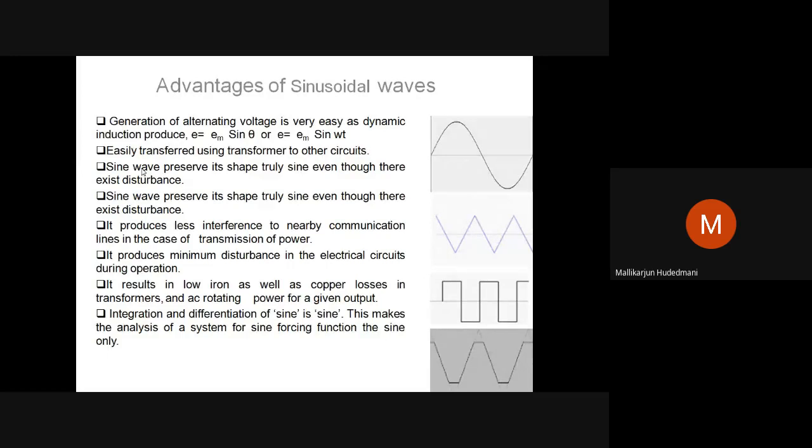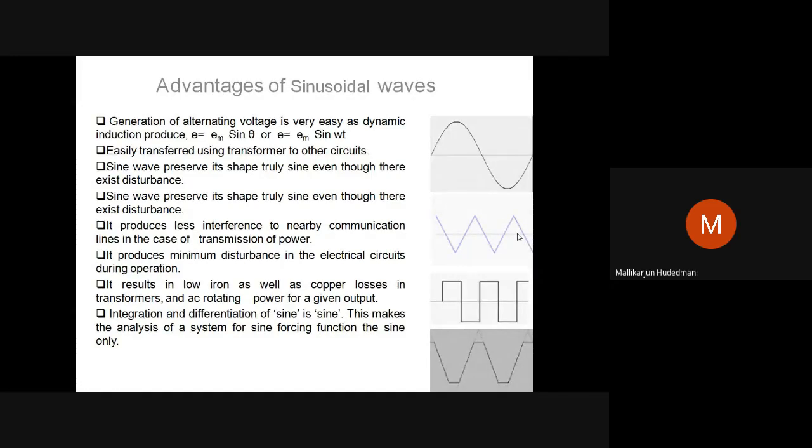By chance, if instead of a sine wave we preferred a triangular wave of alternating supply, no doubt you can generate, transmit and distribute it. But experience this third phenomenon: if the electrical input to the system is a triangular wave, then any disturbance in the system would definitely matter to its shape. It may become a sawtooth wave. It may become a discontinuous, connected triangularly varying wave. The originality of the wave won't be preserved.